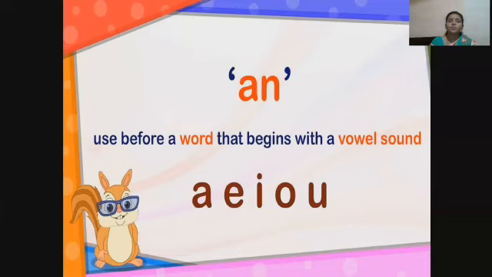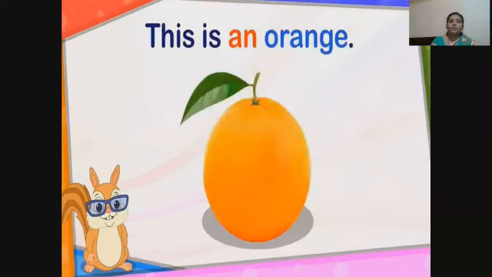An is used before a singular common noun that begins with a vowel sound: A, E, I, O, U. For example, this is an orange. How many oranges are there?